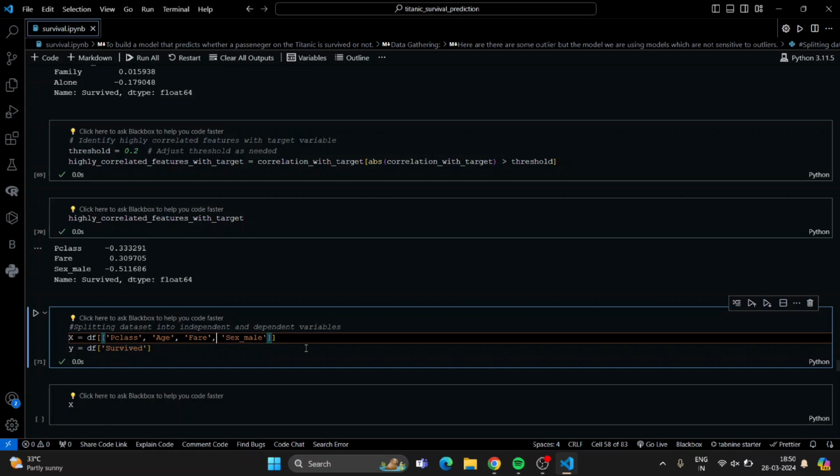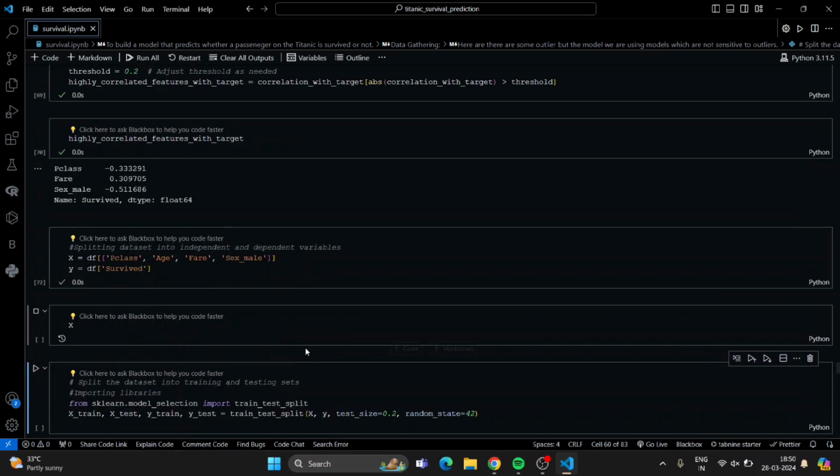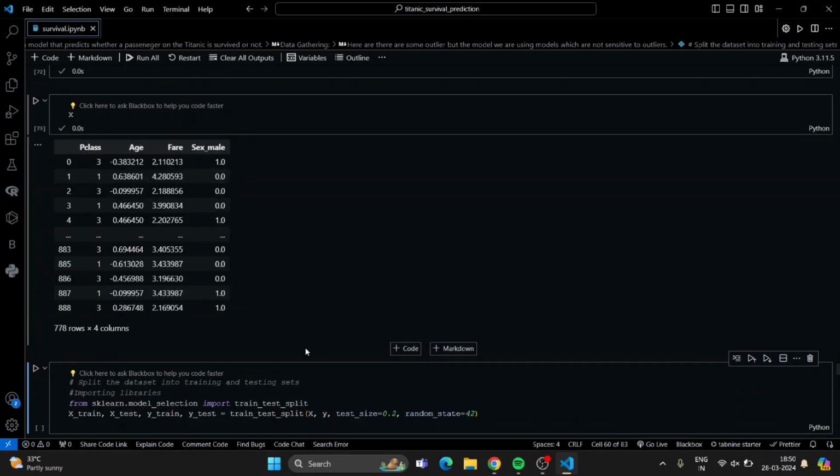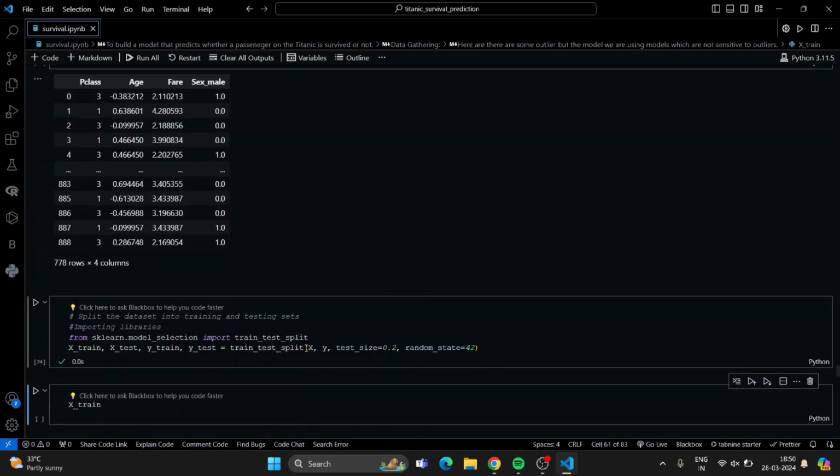And sex male. Sex male is there because the females have much more correlation with survival. So that's why I took these, and I kept them in the X variable and the dependent variable, survived, in the y variable. Now what is my X? This. And what is my y? The survived part.